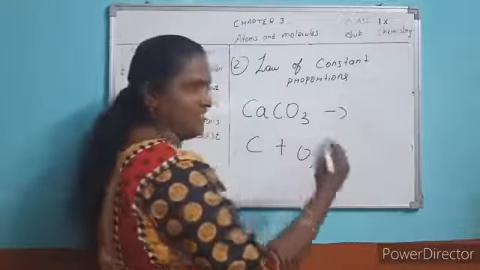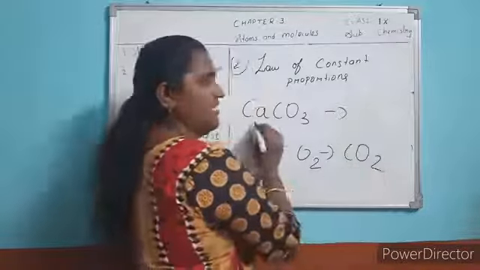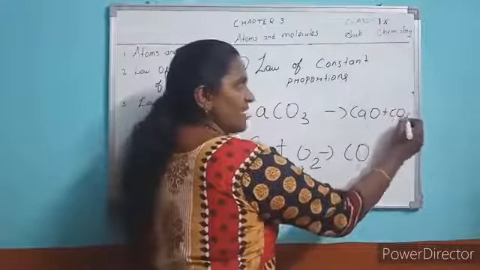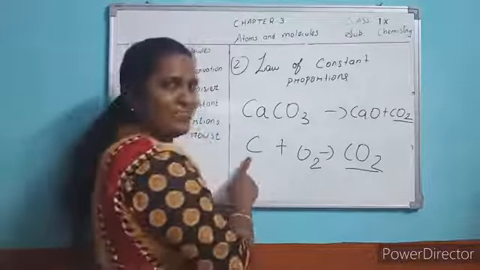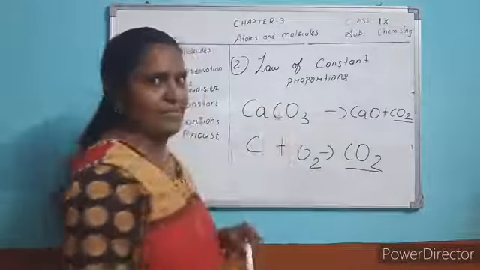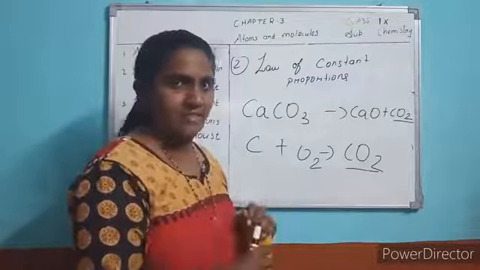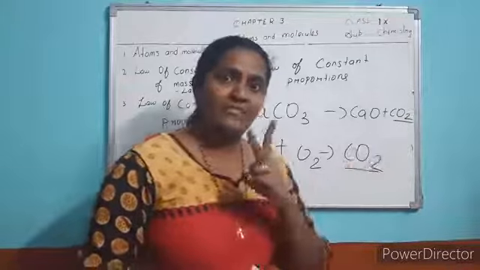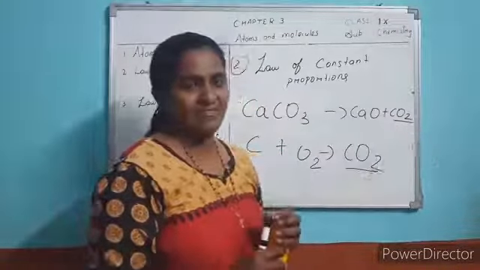Burn means addition of oxygen. You will get carbon dioxide. Metal carbonate on heating gives metal oxide and carbon dioxide. You got carbon dioxide from two different sources, one from carbon, one from calcium carbonate. Sources are different, and this compound is made from two different constituent elements, that is carbon and oxygen.